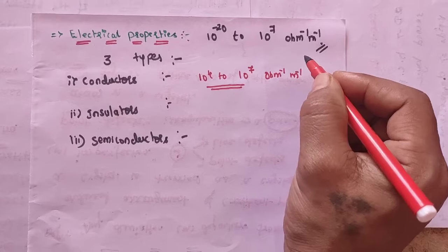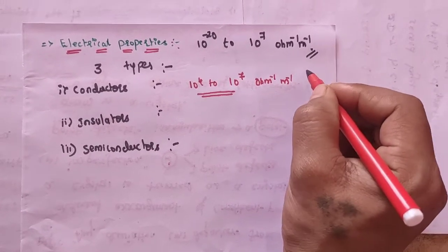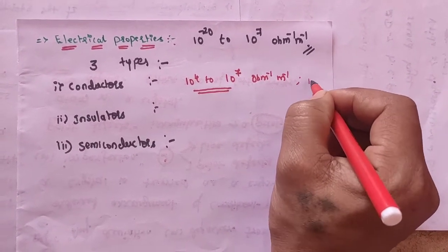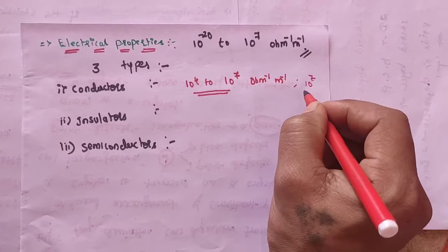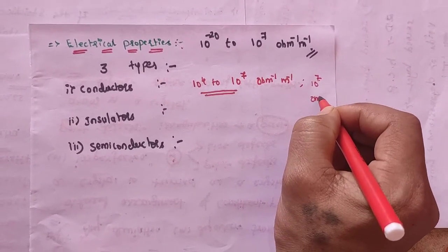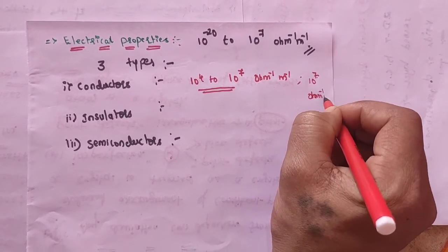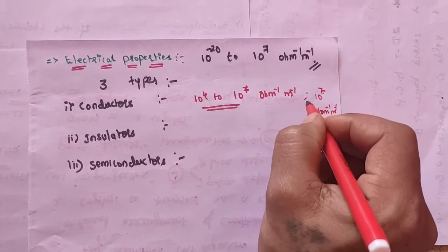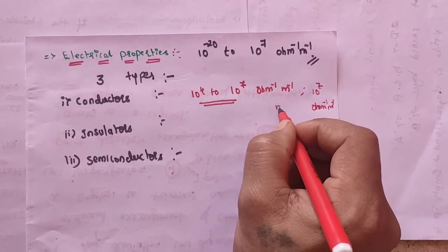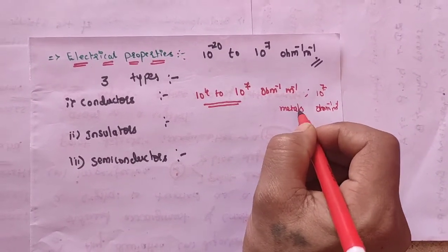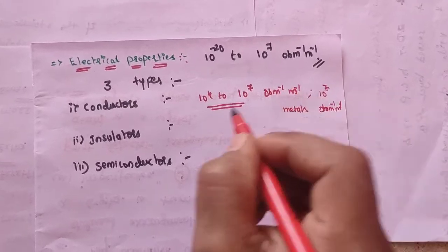Metals have conductivities in the order of 10 to the power of 7 per ohm per meter. So these are exhibited by the metals. For that reason, metals are called good conductors.